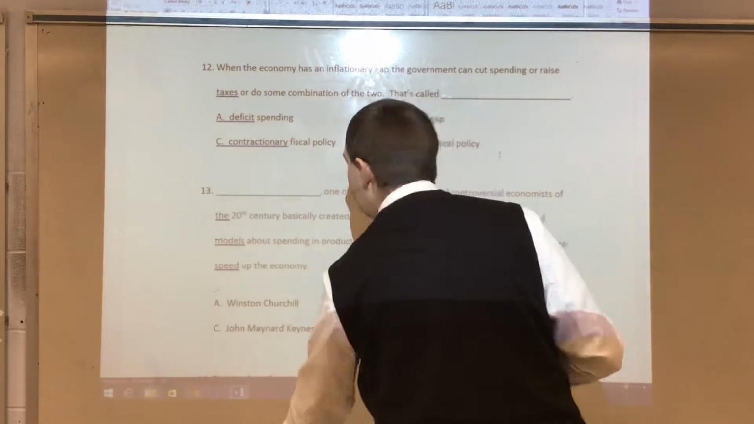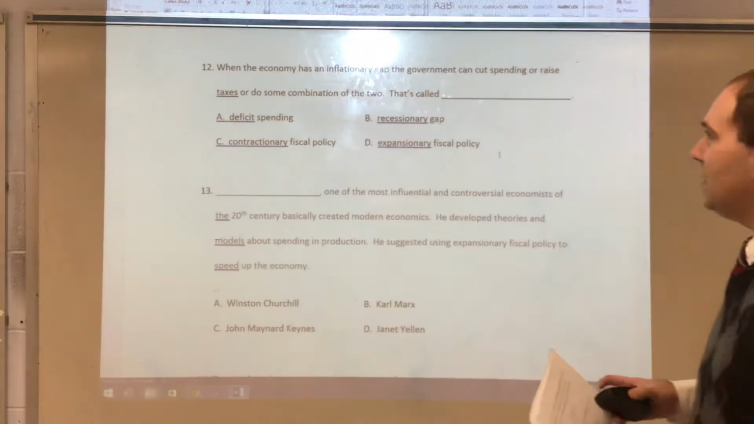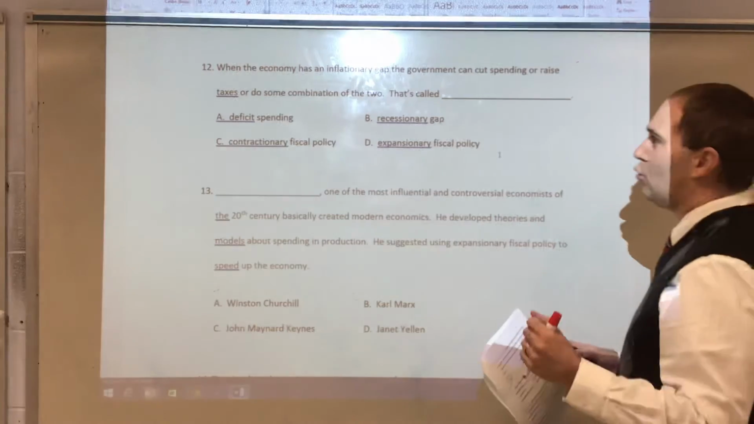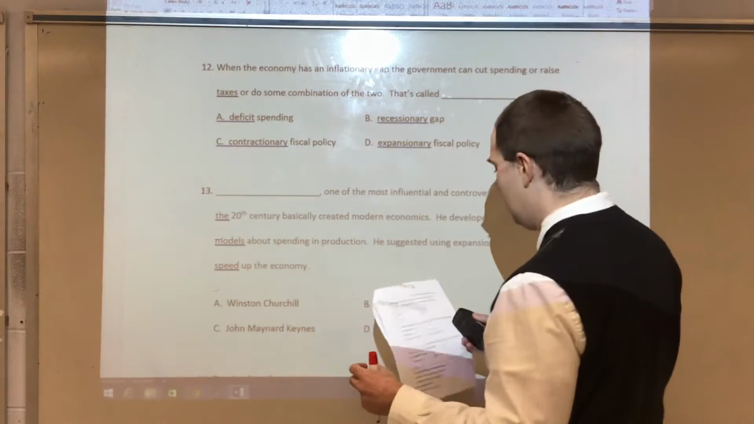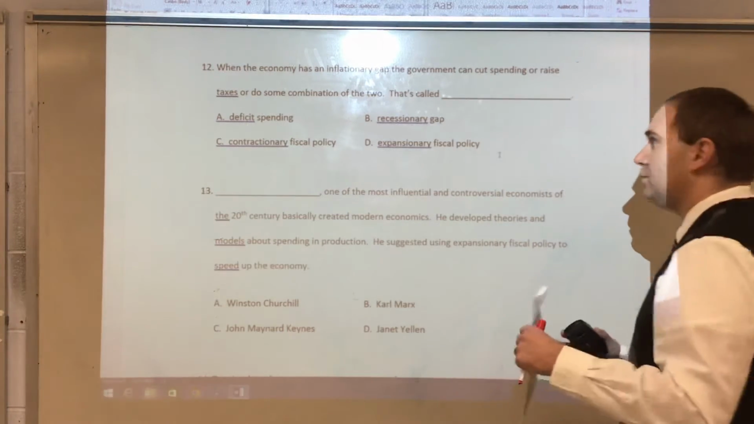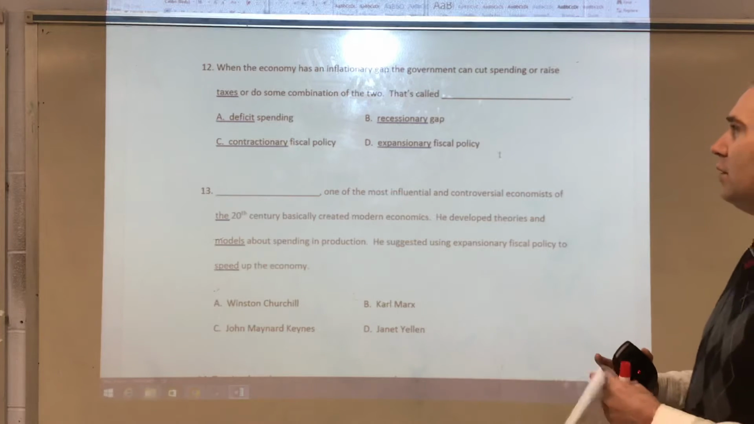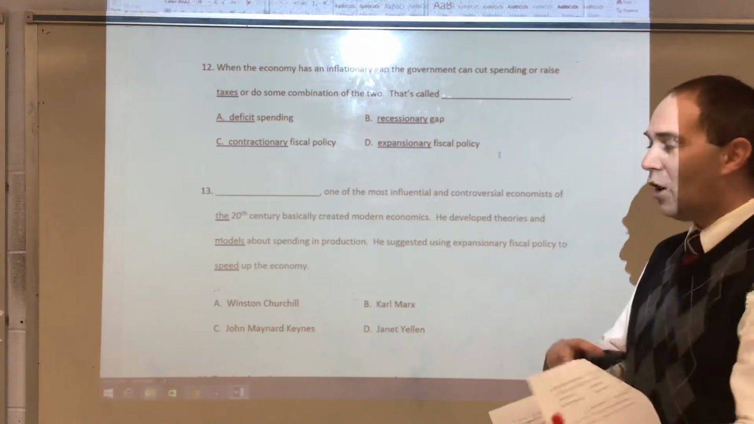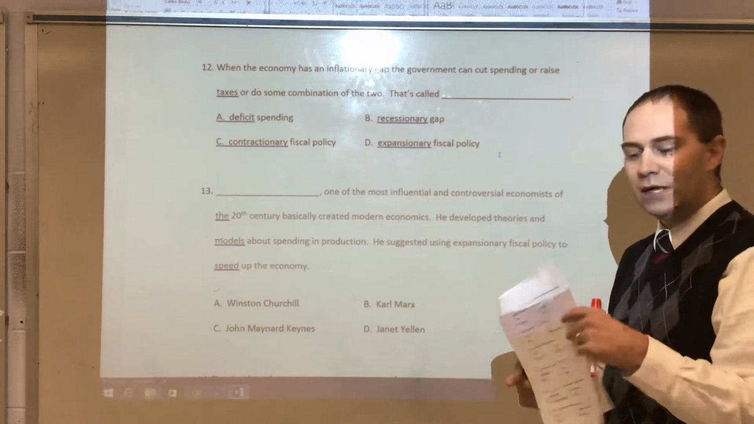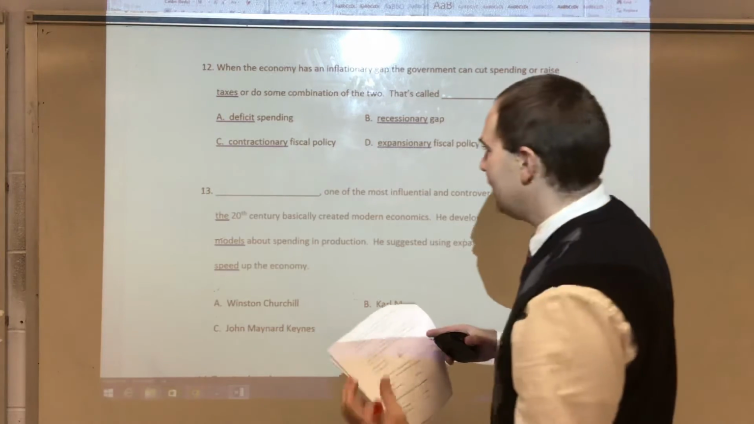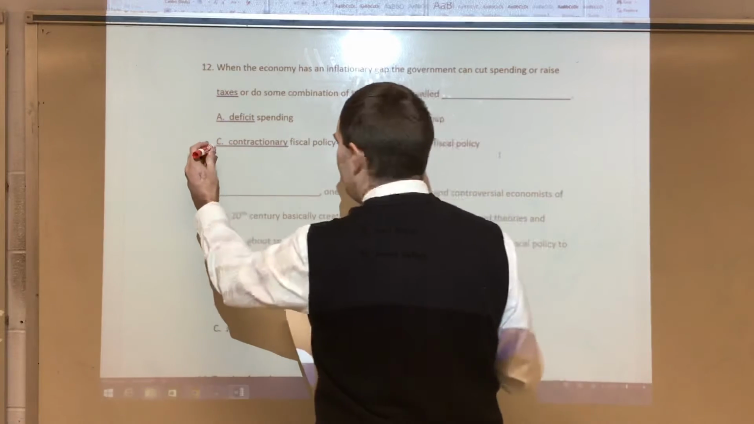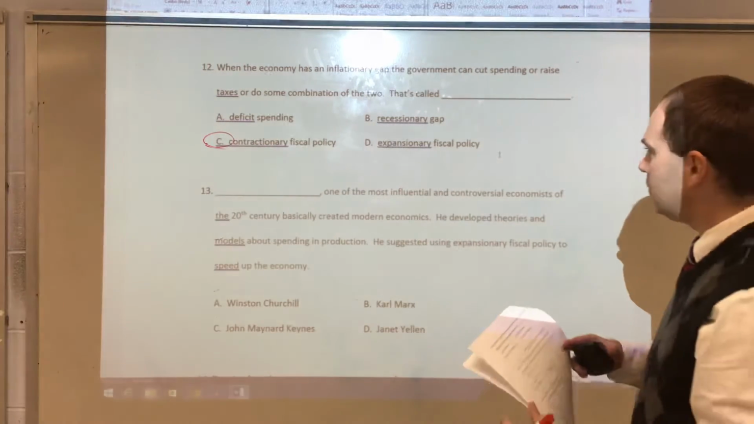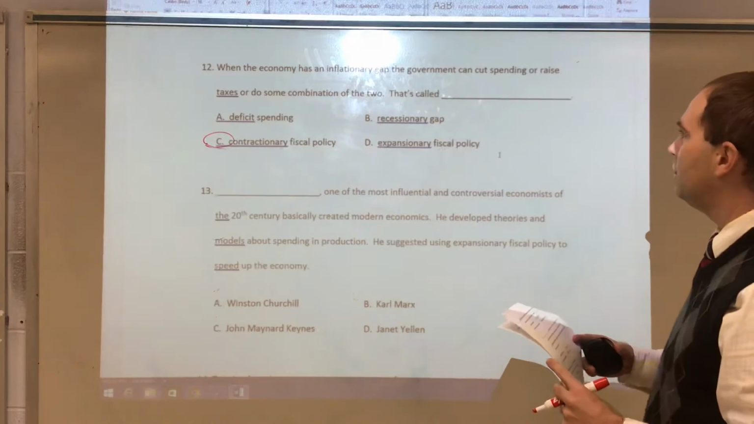Number 12, when the economy has an inflationary gap, the government can cut spending or raise taxes or do a combination of the two. Again, when you're talking about economy having a gap, it's not necessarily that inflation's always bad. Inflation can be good, but when there's a gap, there's problems that can happen. So we're looking at contractionary fiscal policy. Okay? That's what we're looking at there.